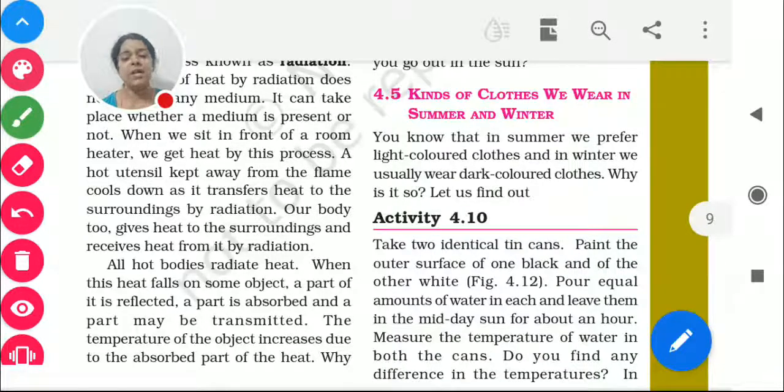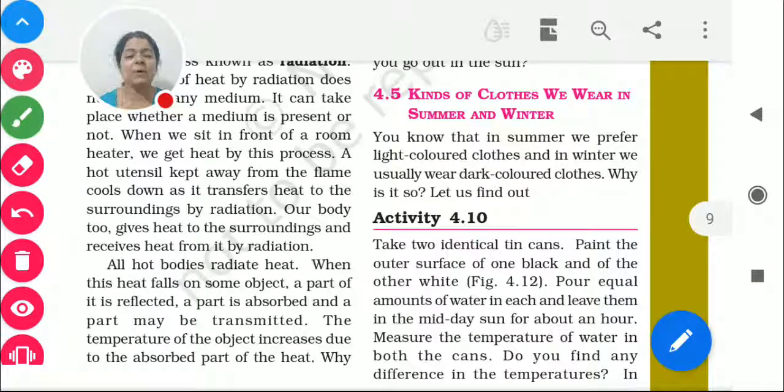Because when we wear a light-colored dress, it does not absorb much heat. But if we talk about black or some dark colors, what happens? It absorbs the heat of the sun. And as it absorbs more heat, it makes our body hot. We feel more hot. So this is the reason it is said that in the summer season, try to wear only light-colored clothes.